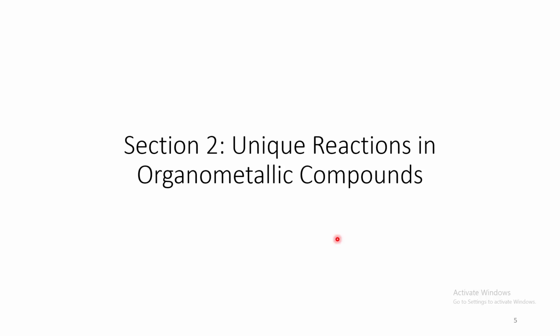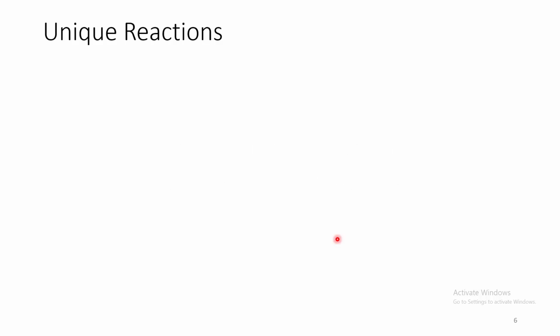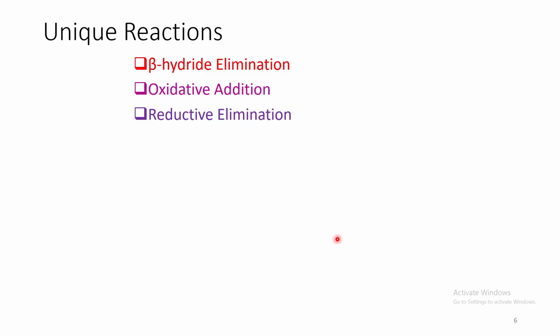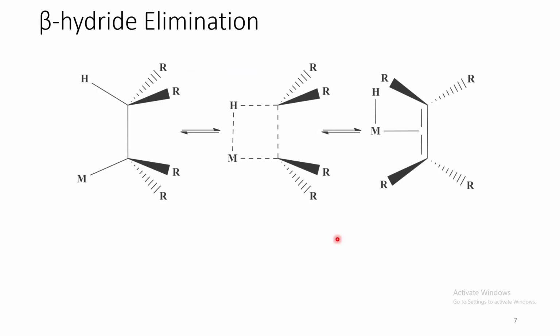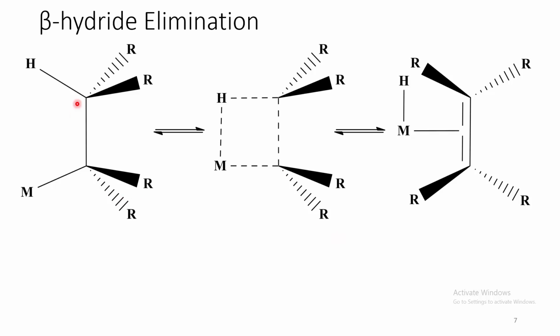Now, let us move to the next section about unique reactions in organometallic compounds. There are four types of reactions possible: beta hydride elimination, oxidative addition, reductive elimination, and migratory insertion. Let us move to the first one, beta hydride elimination.